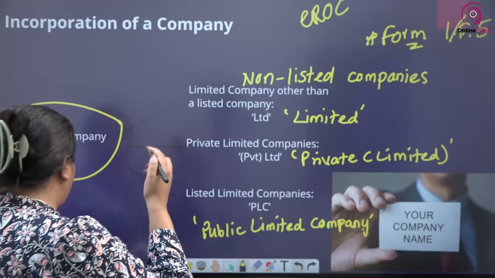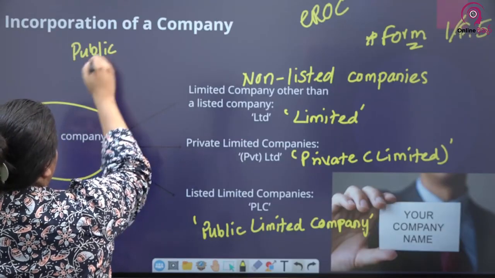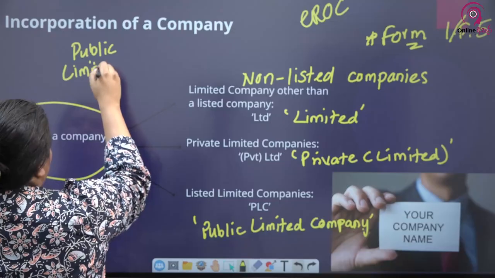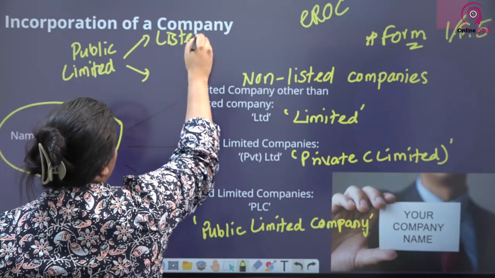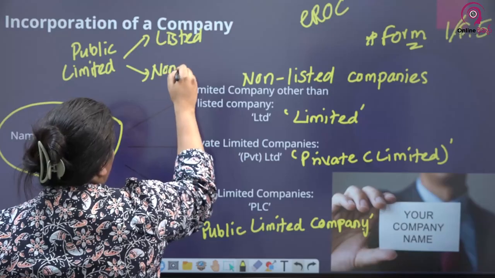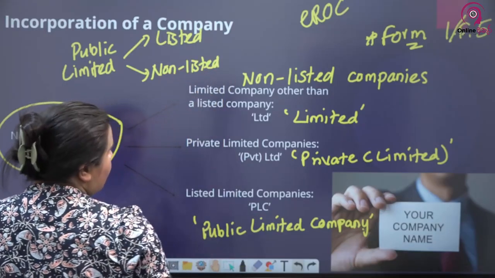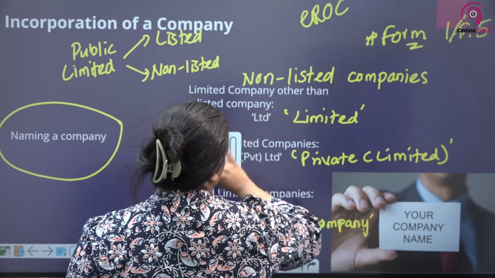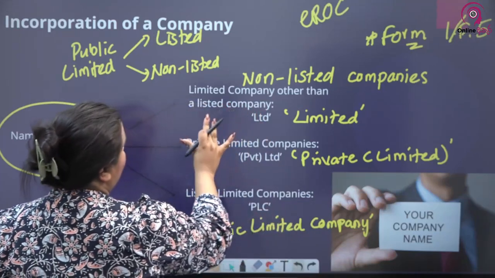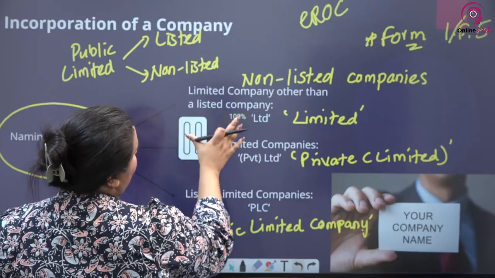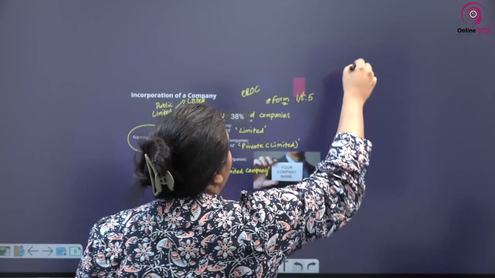Now basically when you take public limited companies, it can have two ways. We know public limited companies can be either listed or non-listed. So let's try to make a small short note of this. Right. So we'll try to write it here.